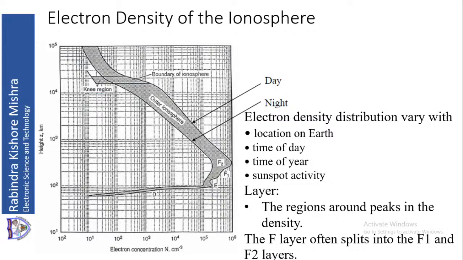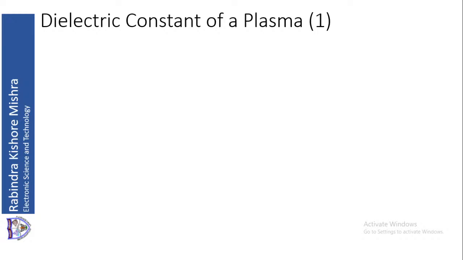Lower part is D layer, upper part is F layer. In the night the sun is absent, therefore they merge. F1 and F2 merge to give you F layer. In the daytime they can split to give us F1 and F2 layer. So this is about what is layering.